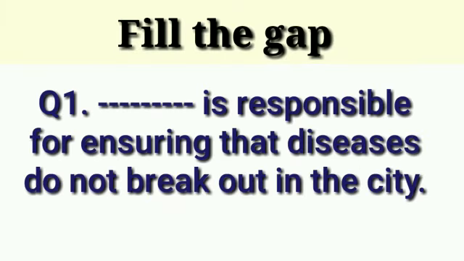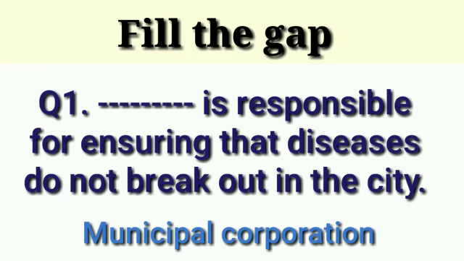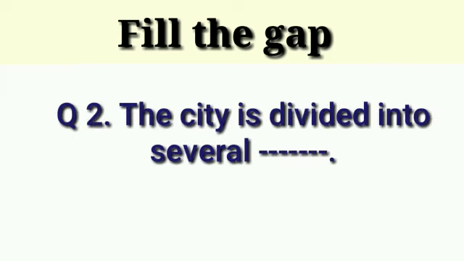Let's start. First question is dash is responsible for ensuring that diseases do not break out in the city. Answer is municipal corporation. Next question is the city is divided into several dash. Answer is wards.